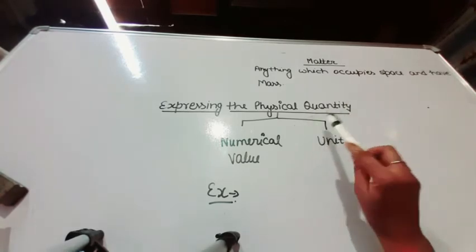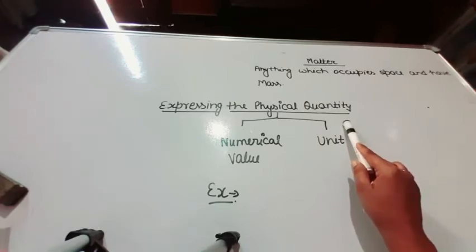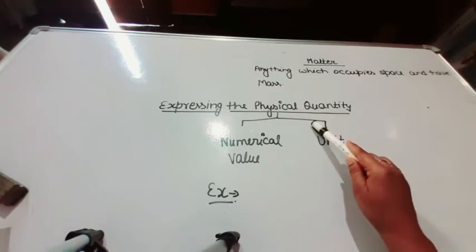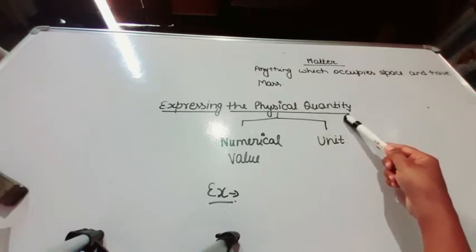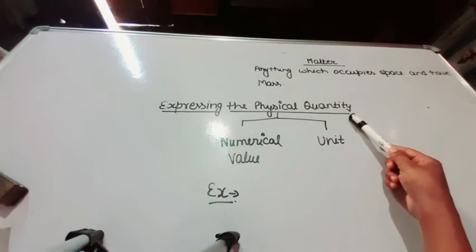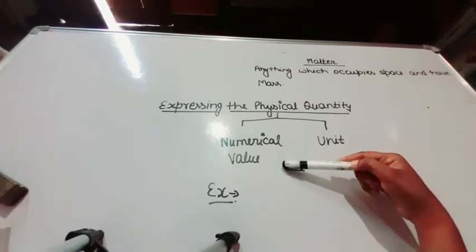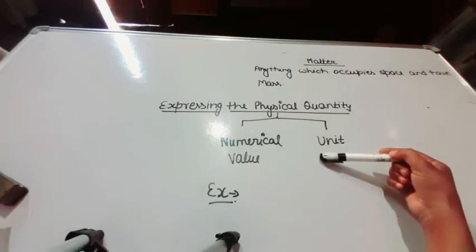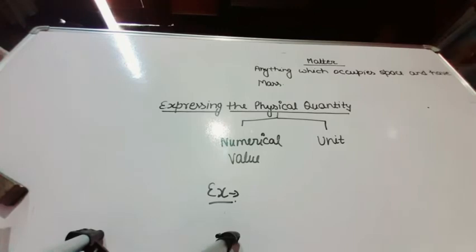Now, what is a physical quantity? Actually, students, we can say that the quantity which can be measured is known as physical quantity. It can be expressed in two ways: numerical values and units. It has two parts: numerical value and units. How? See an example.